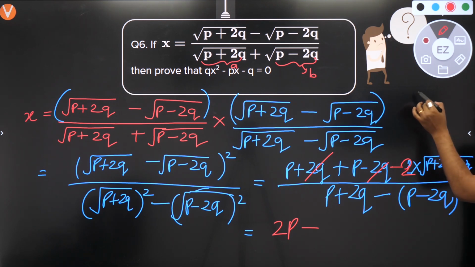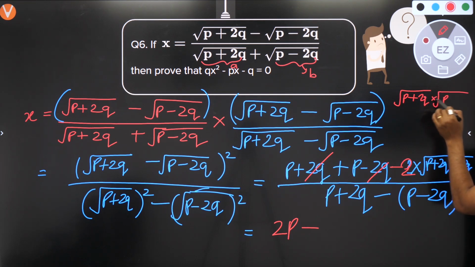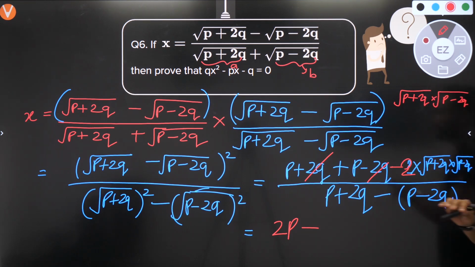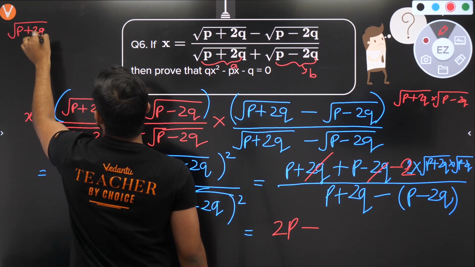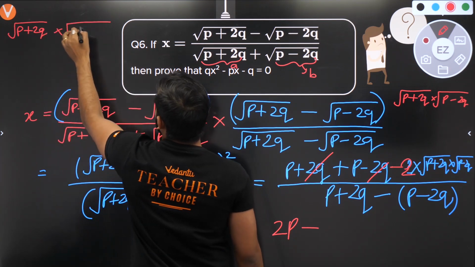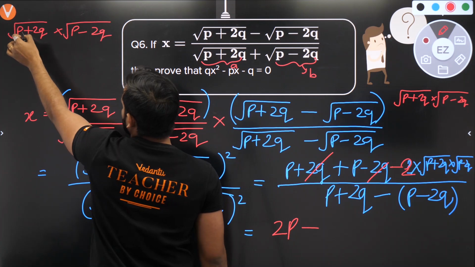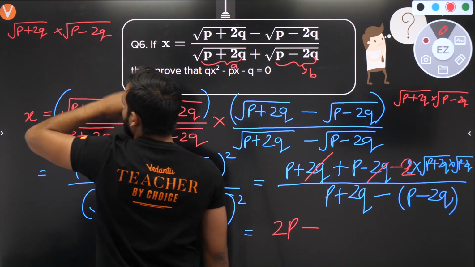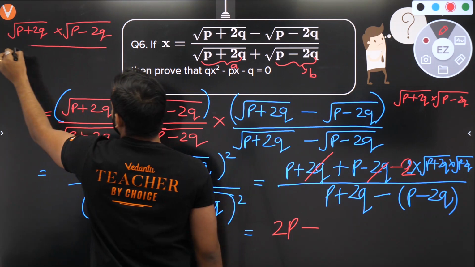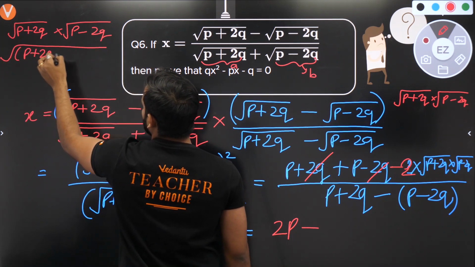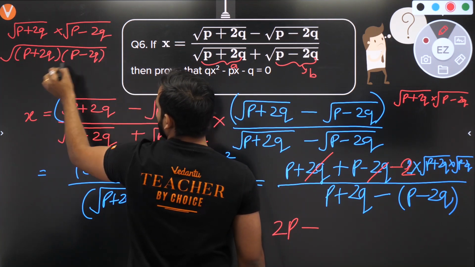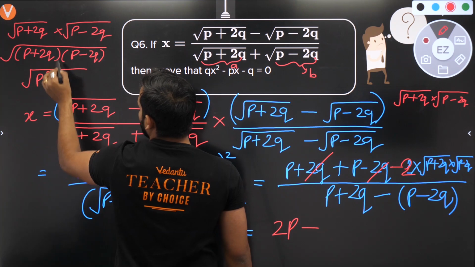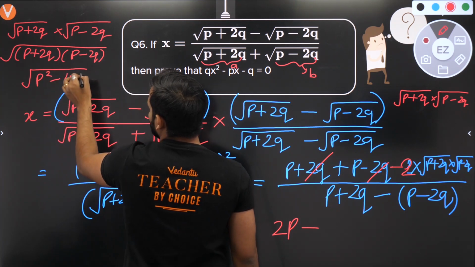Correct? So if you multiply under root of p plus 2q into under root of p minus 2q, let me show you the multiplication here. Imagine this is a plus b into a minus b, so you'll be getting under root of p square minus 4q square.